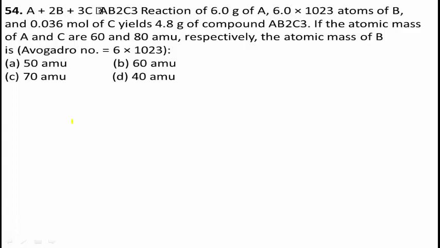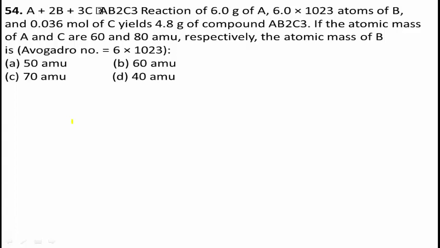See the question once again. A plus 2B plus 3C gives AB2C3. Reaction of 6.0 gram of A, 6.0 into 10 to the power of 23 atoms of B, and 0.036 mole of C yields 4.8 gram of compound AB2C3.